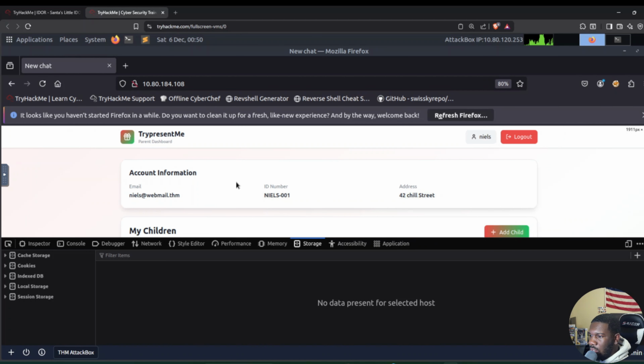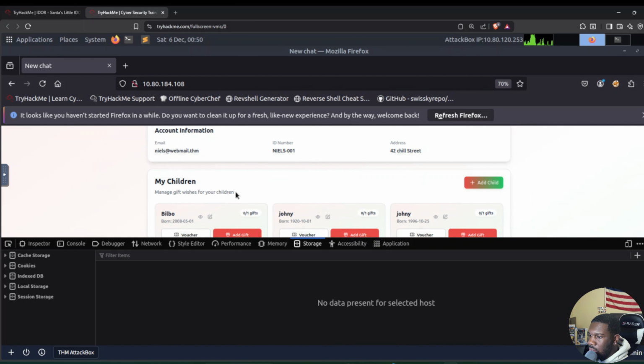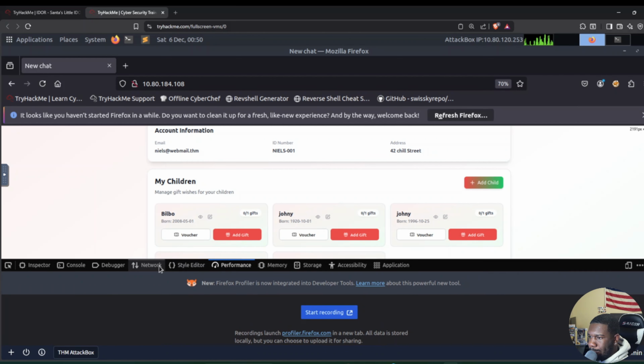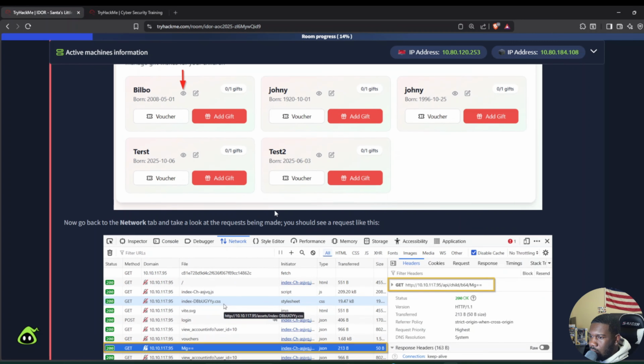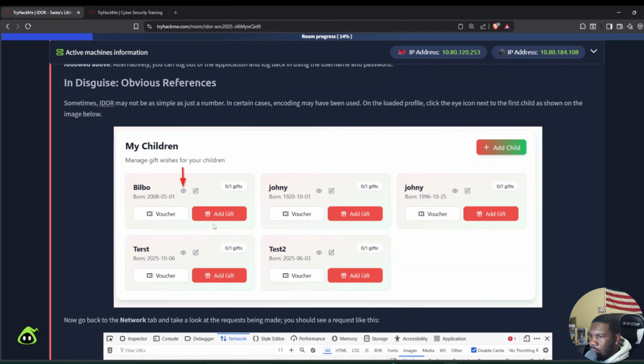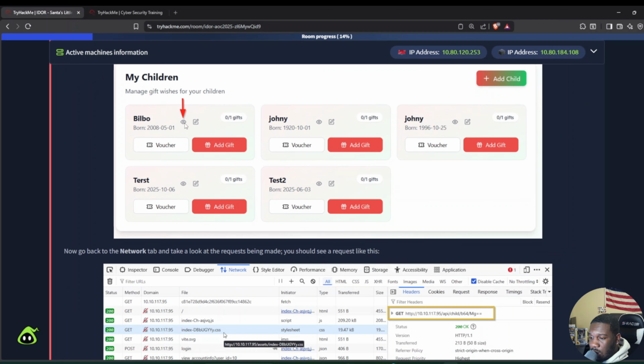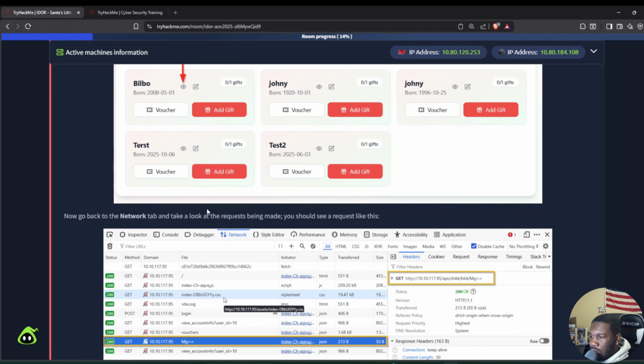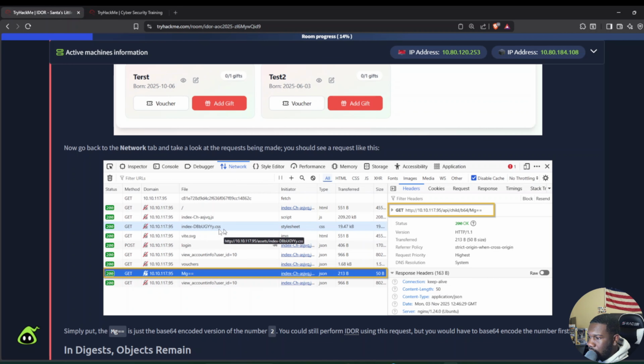Alrighty, let me zoom out a little bit so it's a little easier to see. Sometimes IDOR may not be as simple as just a number. In certain cases, encoding may have been used. On the loaded profile, click the eye icon next to the first child as shown on the image below, and then go to the network tab and look at the request being made. You should see a request like this.